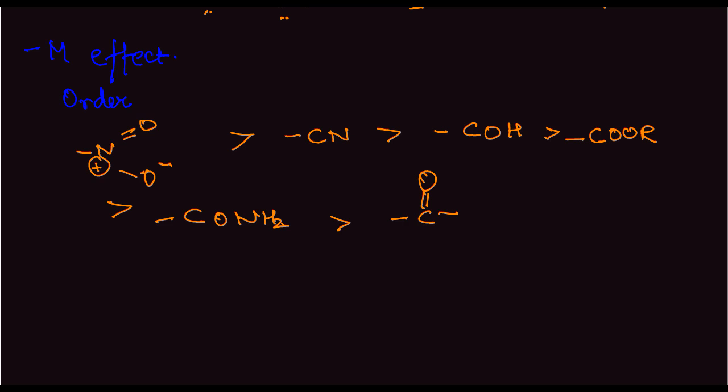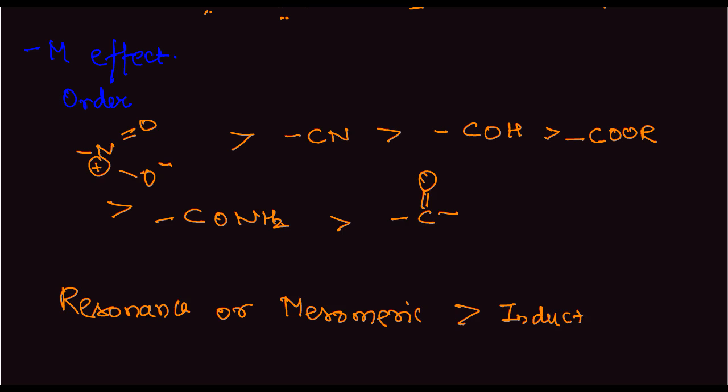So after this we move to the strength of the plus M and minus M effect. The plus M effect is generally stronger than the inductive effect. Inductive effect is very weak as compared to the resonance effect. Resonance or mesomeric is greater than inductive effect. So always we take into consideration resonance and inductive effect if it is present in the compound, but inductive effect present along with these would be negligible.